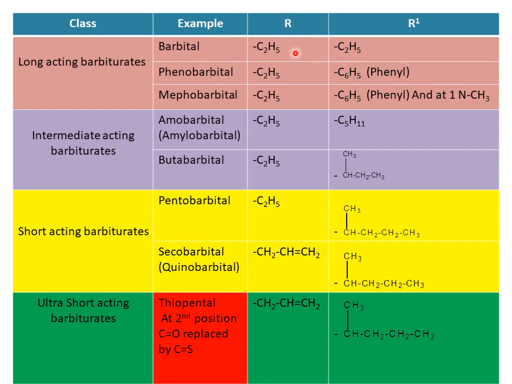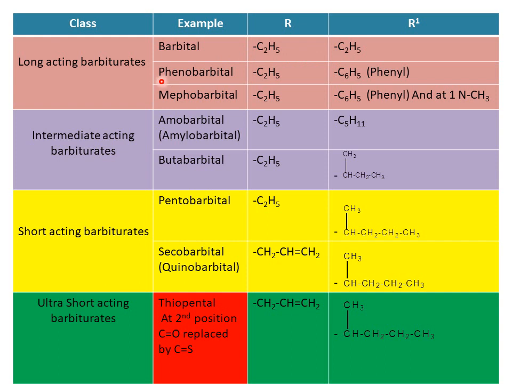The R group must always be ethyl, except in two conditions, secobarbital as well as thiopental, and in all the remaining structures it must be ethyl. Nothing but R is always ethyl. And R1 may vary in each and every compound, and we can easily remember what the R1 is based on the name of the compound. Suppose the first example is the barbiturate barbital. In barbital, both the R groups must be ethyl.